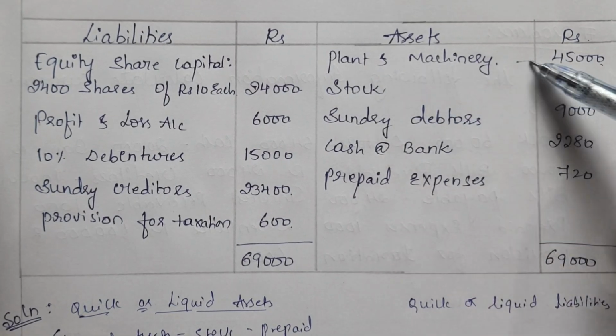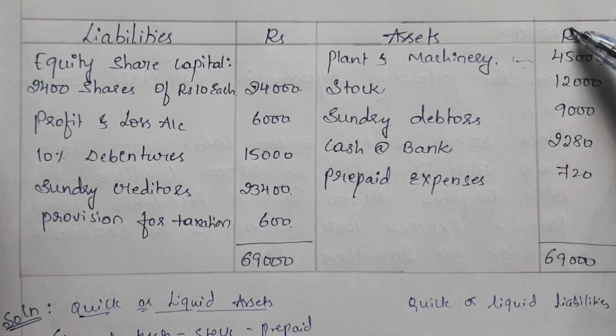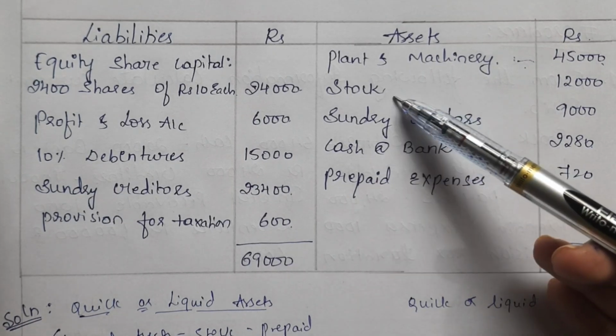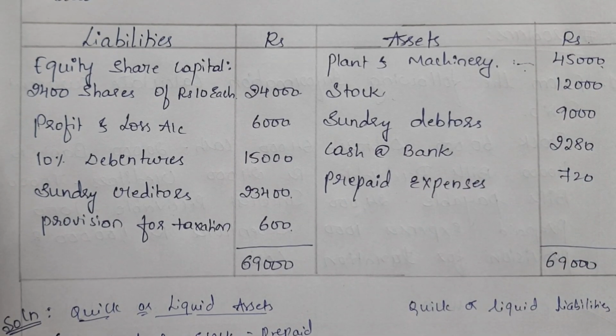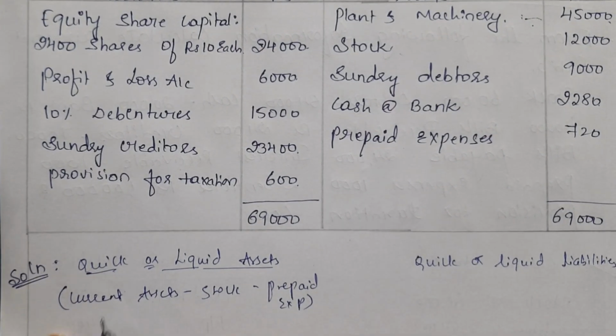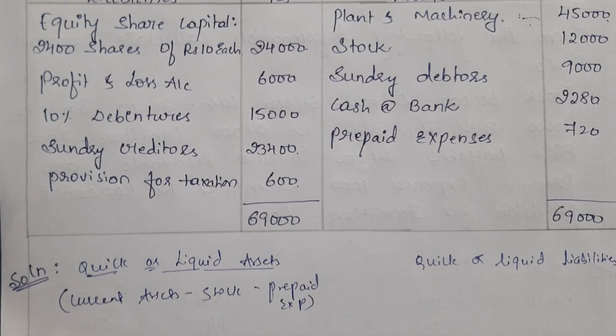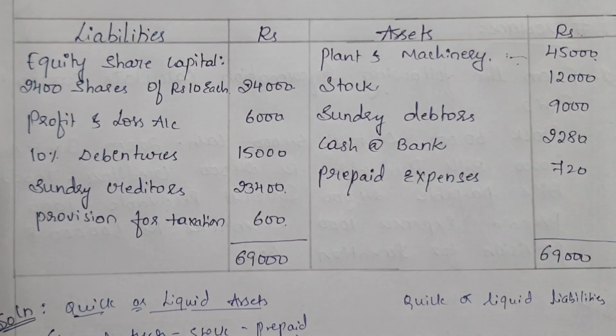Plant and machinery is a fixed asset, so we should not take it into consideration here. Then we have stock. Stock is a current asset, but it is not a quick asset. We have to deduct stock from current assets, then we get quick assets. So we should not take the stock here.